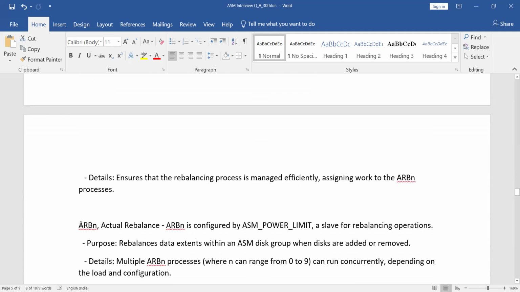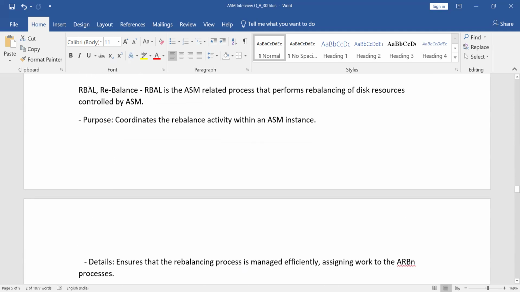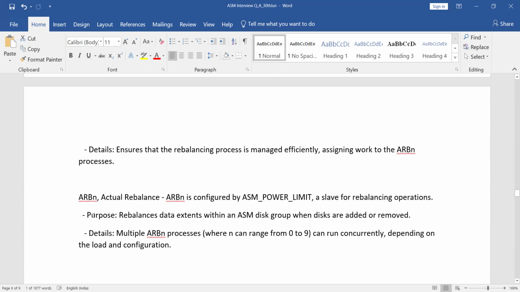Third one, ARBN. This is the actual rebalancing. When a rebalancing operation is initiated, this process will work. The number of ARBN processes allocated depends on the parameter ASM_POWER_LIMIT. If you give 1, only one ARBN process will do the actual rebalancing.